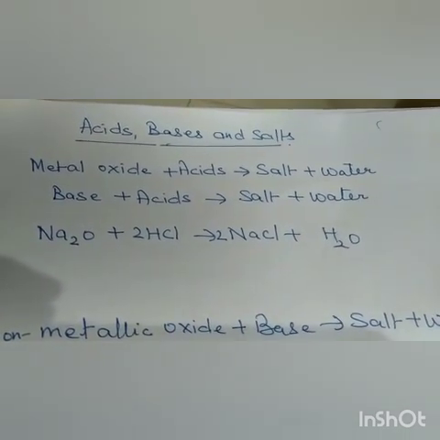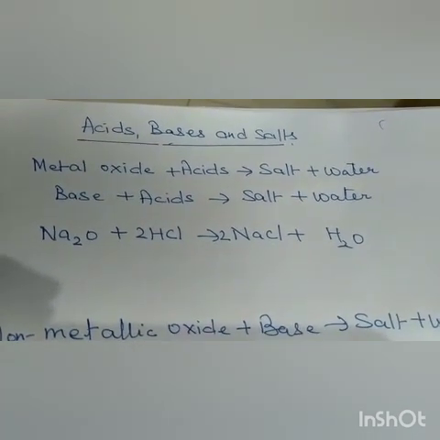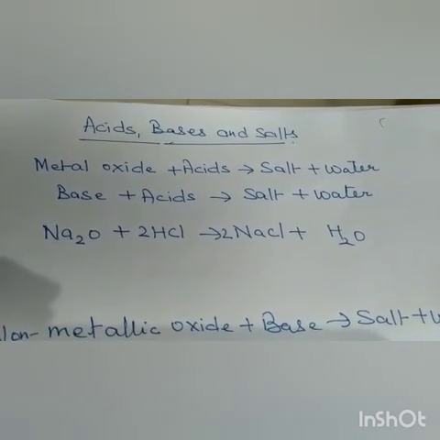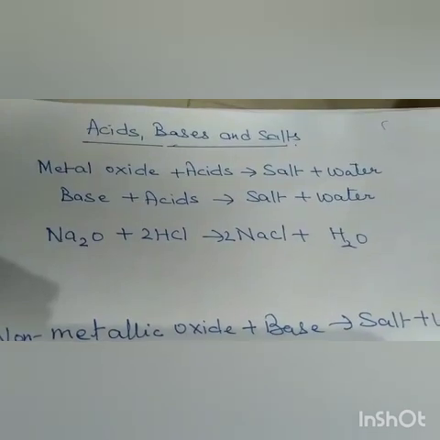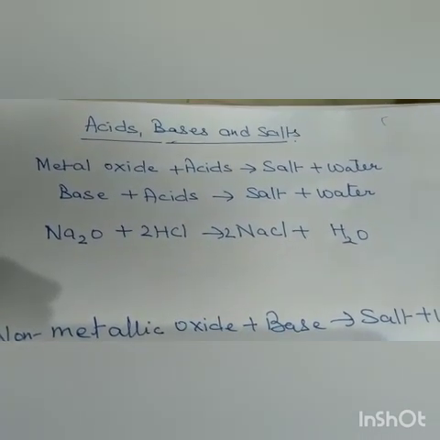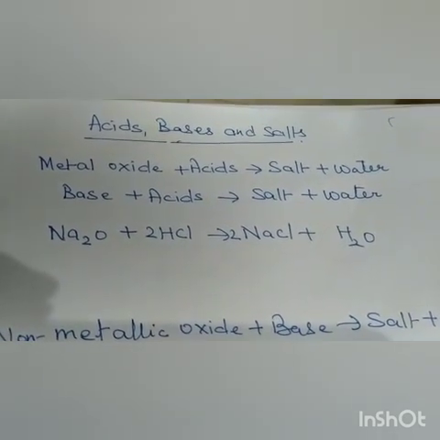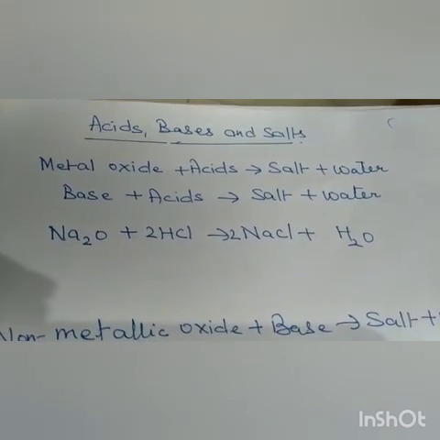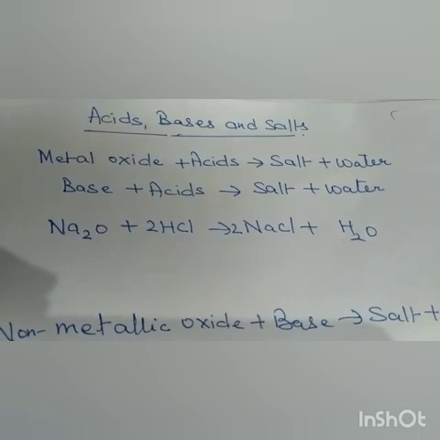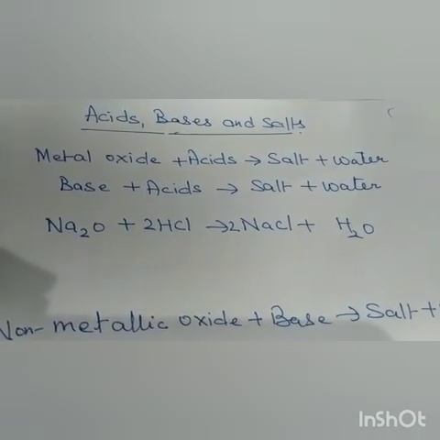The common name of calcium hydroxide is liquid lime and that of calcium oxide is quicklime. And the products formed when metal carbonates or metal hydrogen carbonates react with acids are carbon dioxide, water and salt. So today we will discuss the reaction between metal oxides and acids, as to how metal oxides react with acids. So children, you can refer to page number 21 of your book.